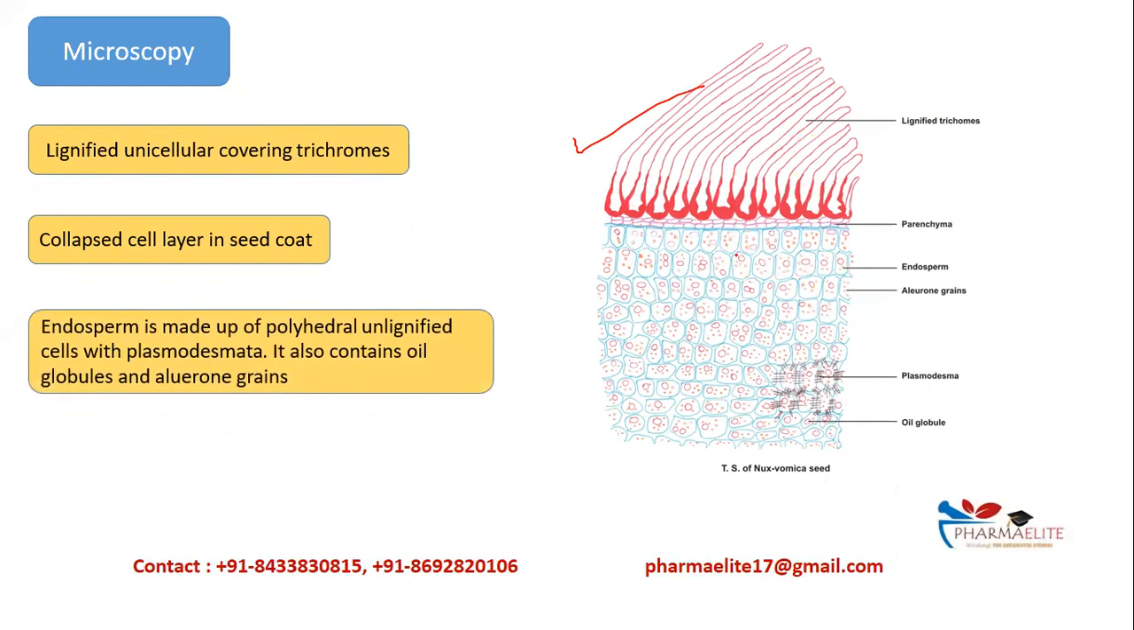You can see here, this is the endosperm. It is stained and unstained, that is, it is mixed. It also contains aleurone grains and oil globules. This is the plasmodesma. The main character is the trichomes.